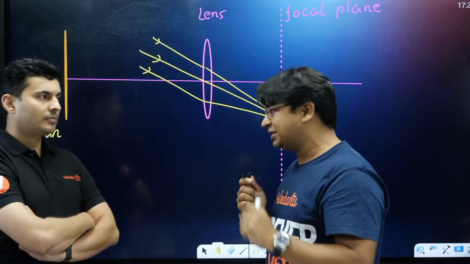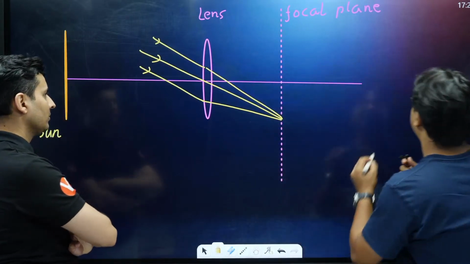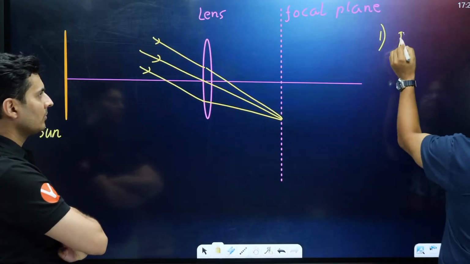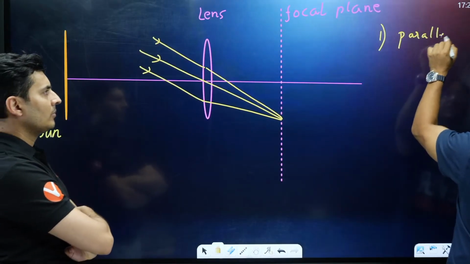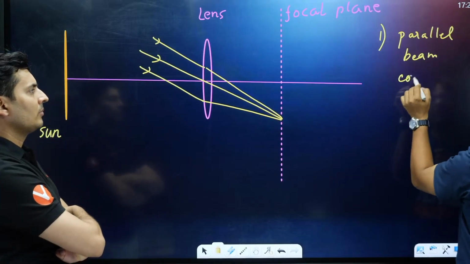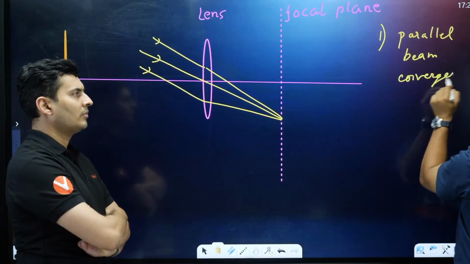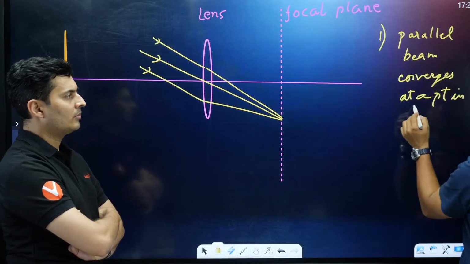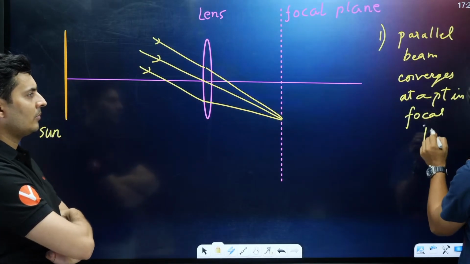So maybe I can write a summary of key ideas here. The first key idea is a parallel beam. I'll just write the keywords that can help the students recall: a parallel beam converges in the focal plane, at a point in the focal plane. So that would be the first key idea.